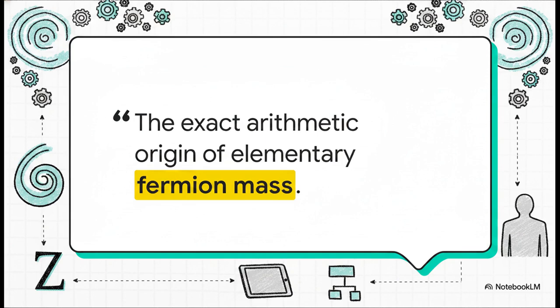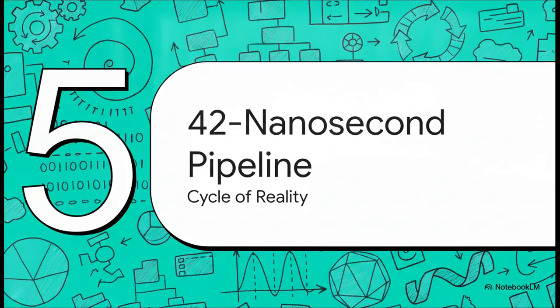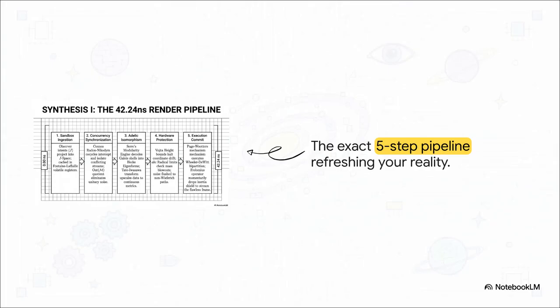Mind-blowing, right? Which brings us to our final section, section 5, the 42 nanosecond pipeline. Let's see how all of this builds up into the final complete cycle of reality generation. This flowchart is the grand finale. From 0 to 42.24 nanoseconds, this is the exact window governed by the 23.6742 MHz master clock we talked about earlier. Every exactly 42.24 nanoseconds, the universe executes this precise 5-step pipeline to refresh the flawless visual and physical frame of your reality. Let's walk through those steps real quick.